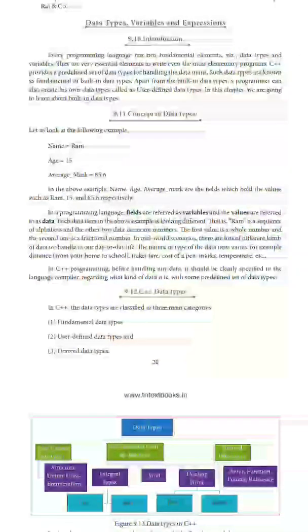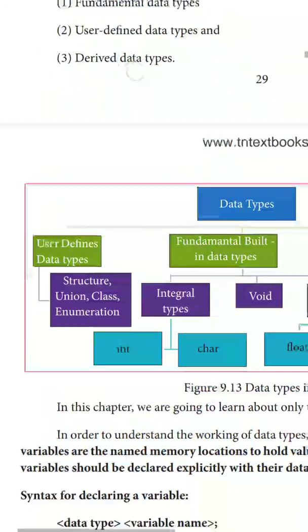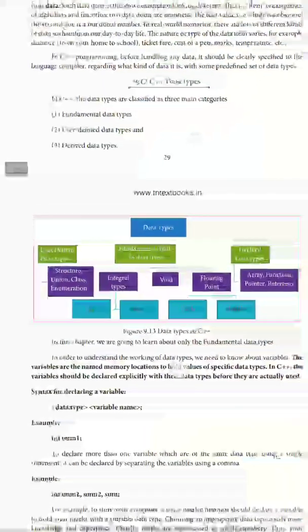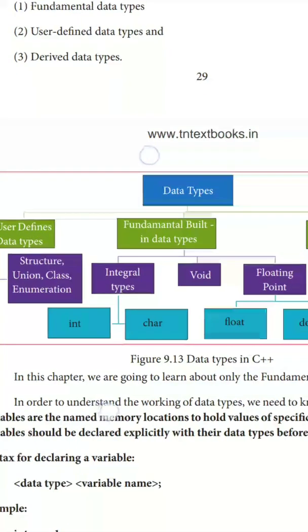So what are all the data types in C++? There are fundamental data types, user defined data types and derived data types. By seeing this picture you can clearly find out what are user defined data types, fundamental data types and derived data types. First of all, we'll start with user defined data types.